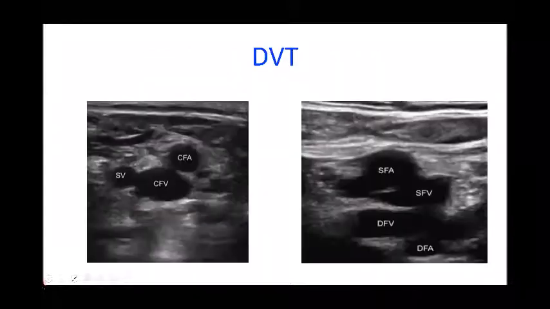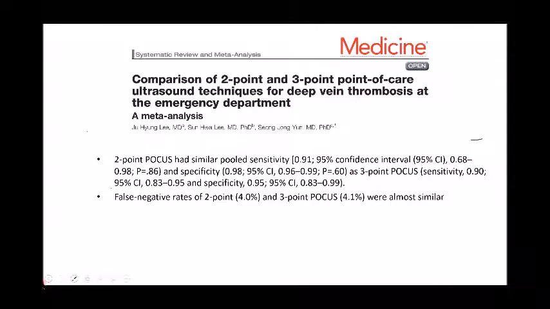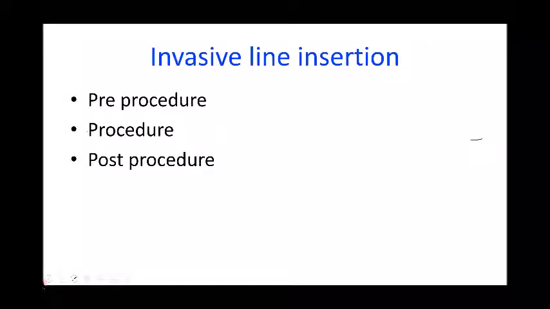The other thing is that we know it's a hypercoagulable state, so DVT chances may be there. You have to do the DVT scan maybe every 3 to 4 days, and if the patient is critically ill, you may do it every 3 days. If we talk about the methodology, comparing 2-point versus 3-point point-of-care ultrasound technique, there is hardly any difference. There are equal chances of picking up the disease. So we can go ahead with the 2-point compression ultrasound technique for the diagnosis of deep vein thrombosis.